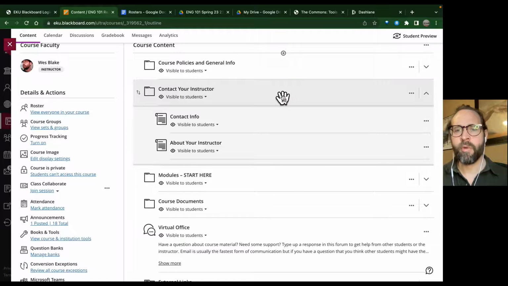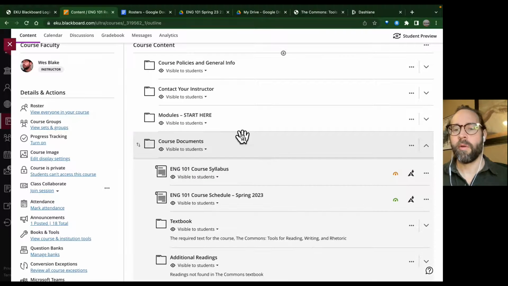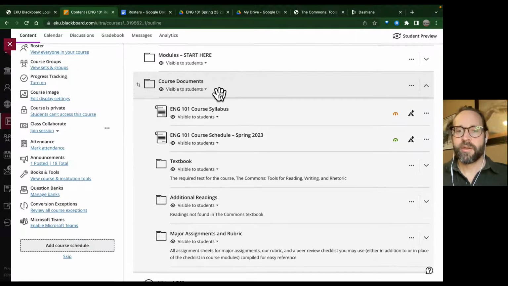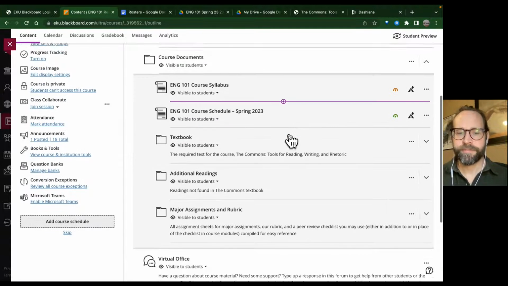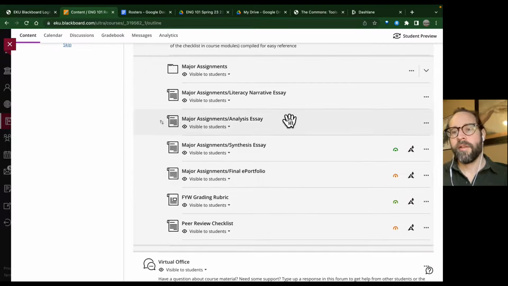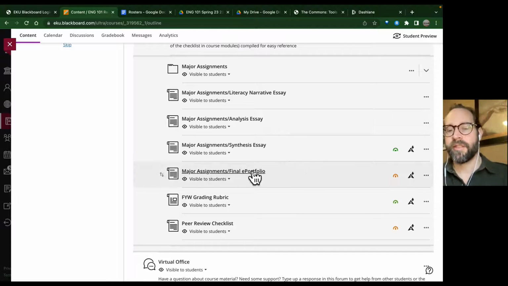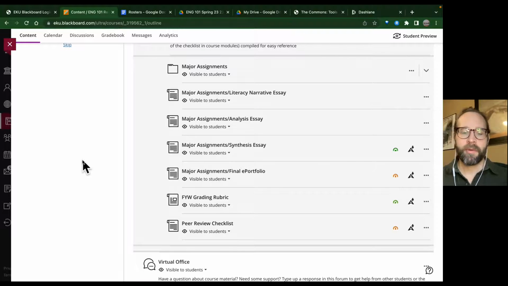So one thing I want to talk about next, just as far as what we're doing in the course and what we're working towards, you click on this course documents folder, and it gives you right here the major assignments and rubric. So you can see we've got three major essays: a literacy narrative, an analysis, and a synthesis. And then you'll notice this final assessment here that counts as the final for the course, your final e-portfolio. So it's important to remember as you're working through this class, the goal is to improve as a writer, and we'll spend a lot of time doing peer review, and you'll get feedback from me on every essay.